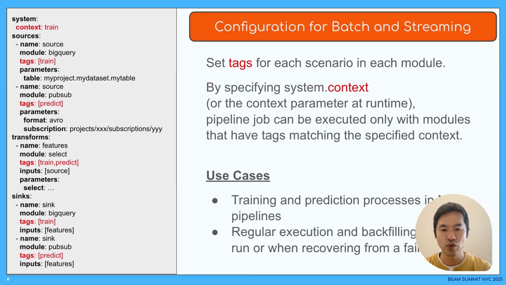In this example, we used a machine learning pipeline, but there are other use cases such as switching between scheduled regular execution and backfilling.